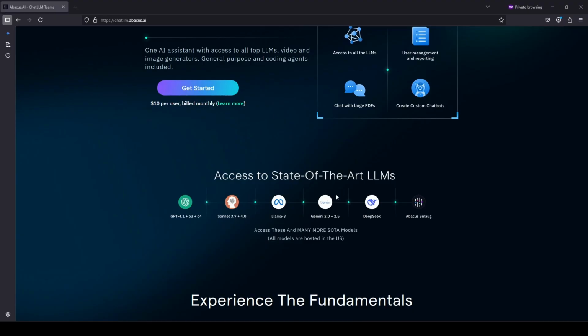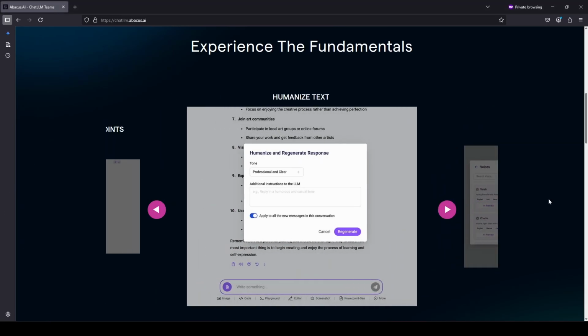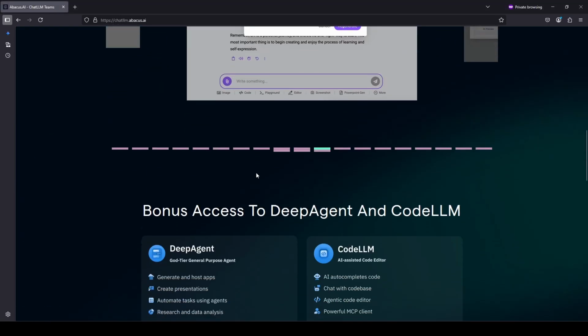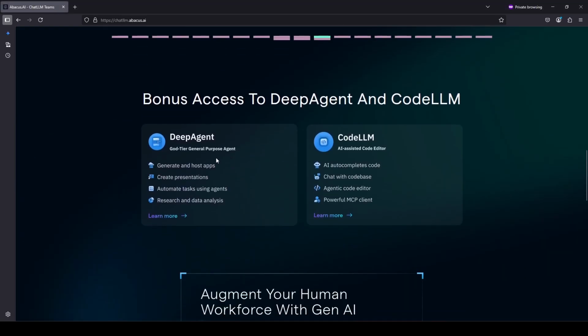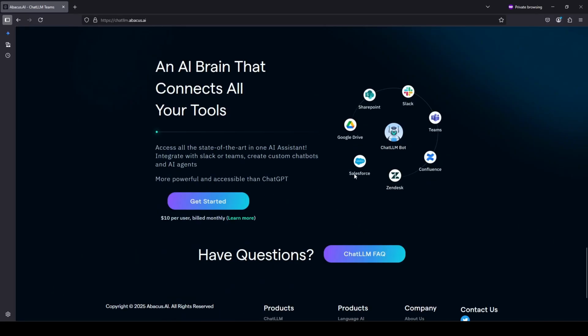I will say, as a fan of Mistral, the one that is missing, in my opinion, is Mistral. They don't have Mistral here. I don't know why they don't have Mistral here, but that's beside the point. So, in terms of features, they got a bunch of features. I'm not going to run through all these different things that they have. Let's just jump right over and take a look at what they got.